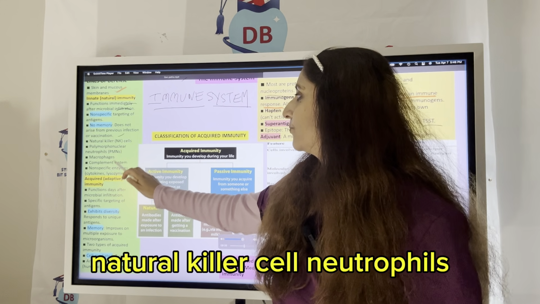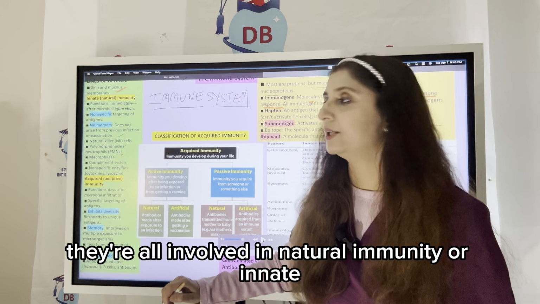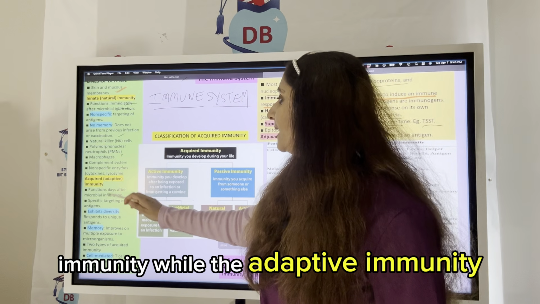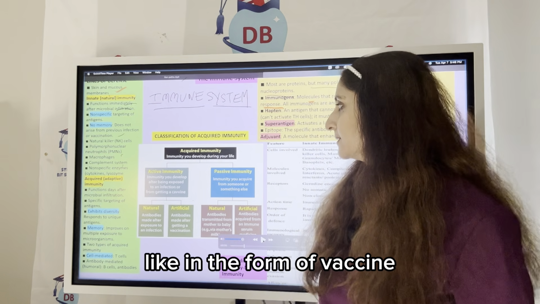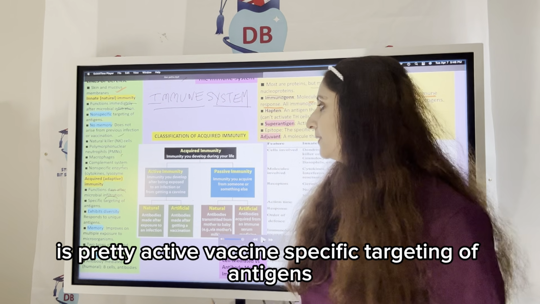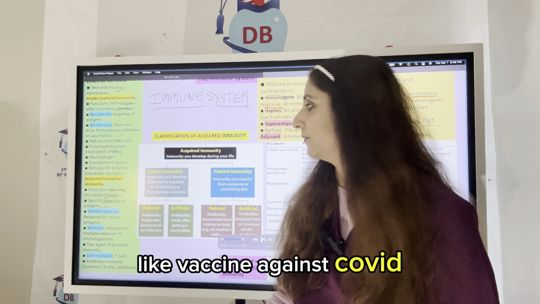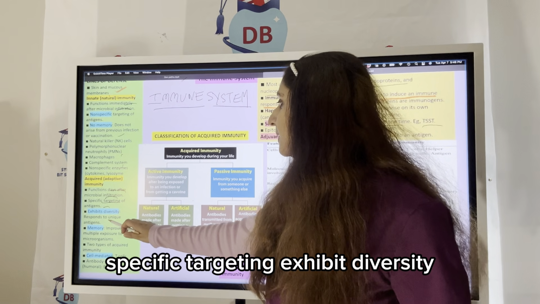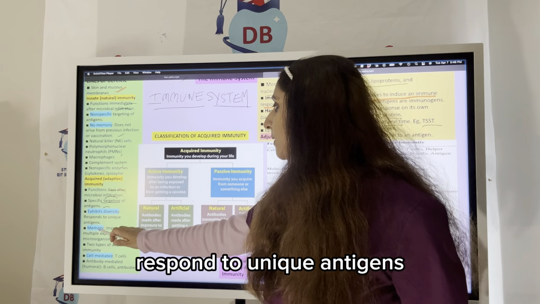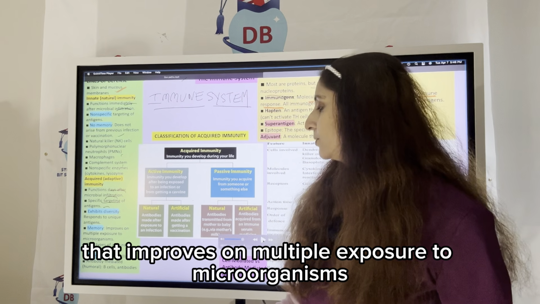Natural killer cells, neutrophils, macrophages and the complement system are all involved in natural or innate immunity. While adaptive immunity, like in the form of a vaccine, functions days after microbial infiltration, especially if it's an active vaccine. It has specific targeting of antigens, like a vaccine against COVID, exhibits diversity, responds to unique antigens, and has memory that improves on multiple exposures to microorganisms.